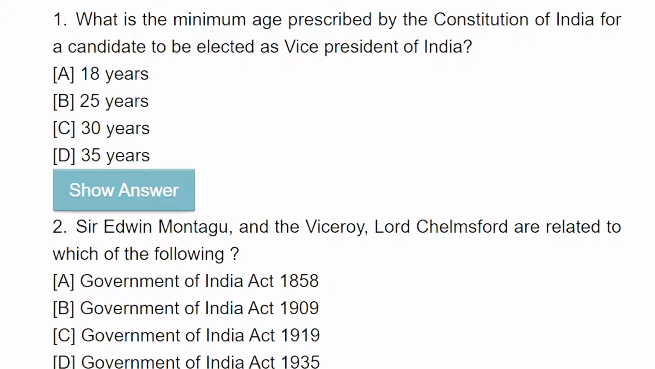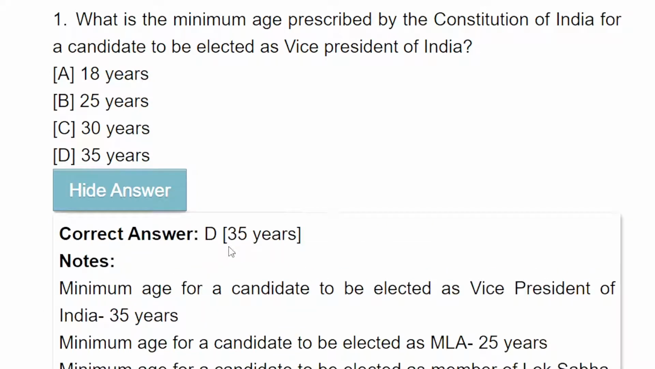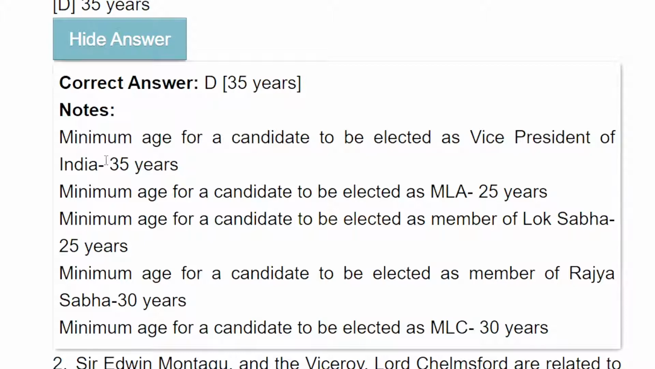What is the minimum age prescribed by the Constitution of India for a candidate to be elected as Vice President of India? So the answer is D, 35 years. Minimum age for a candidate to be elected as President of India, 35 years.